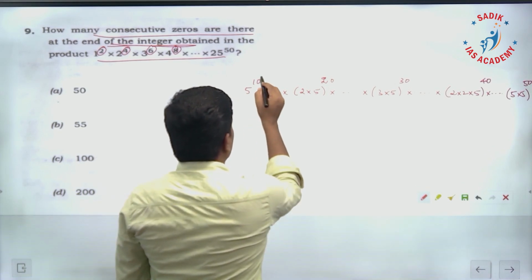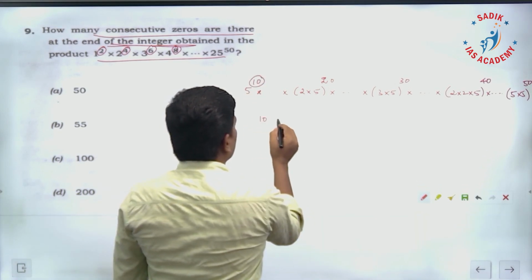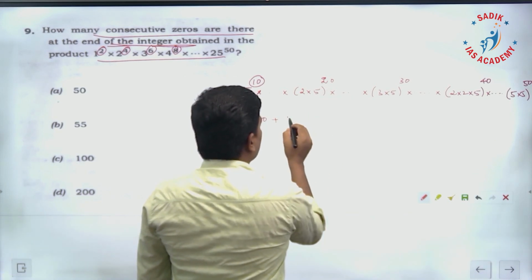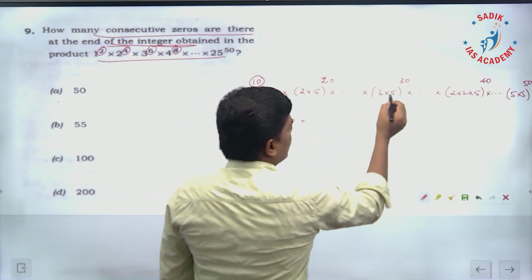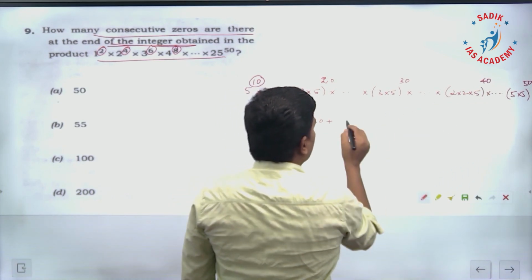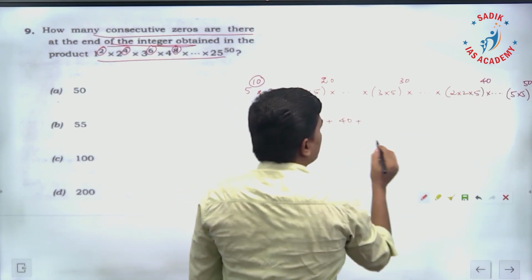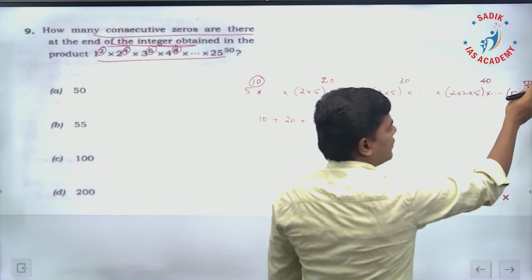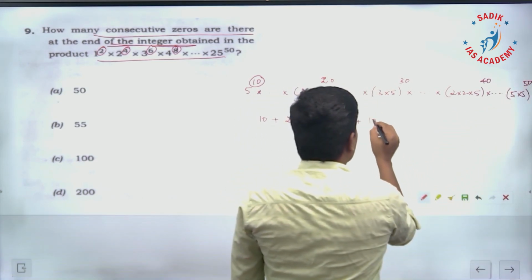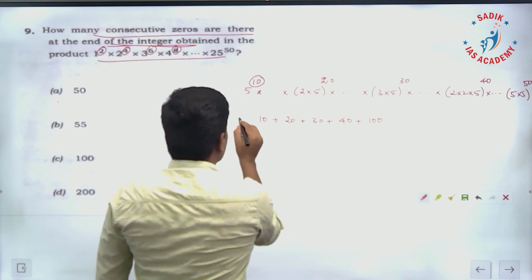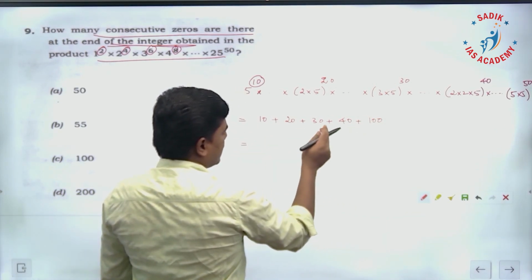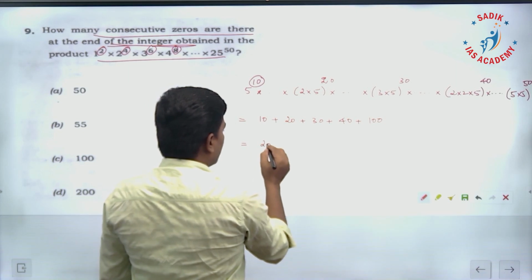So here, 10 plus, here 10 5's are there, here what? 25's are there, plus here what? 35's are there, plus here what? 45's are there, plus here 5 into 5 power 50. So one 5 50 times, another 5 50 times, in total it is going to be 100 times. So the number of 5's here is 100, 170, 200. 200 5's are there.